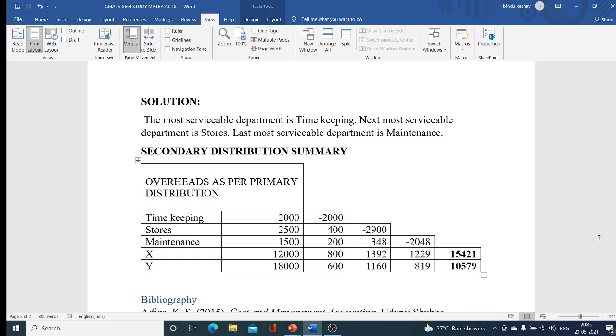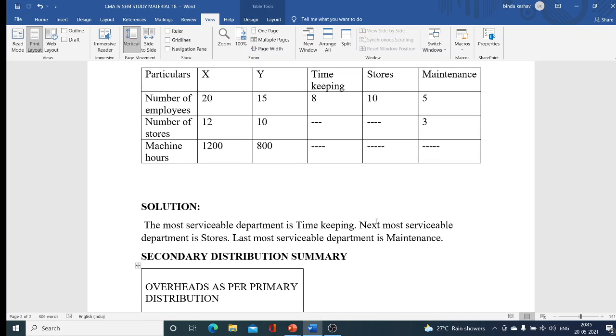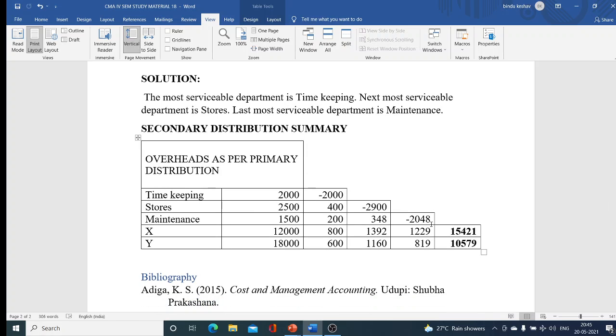It is based on the machine hours, that is the 12:8 ratio. So 2048 is divided as 1229 and 819. Now we have to find the total overheads of X and Y departments, after completing all the service departments. So we have 15,421 and 10,579.